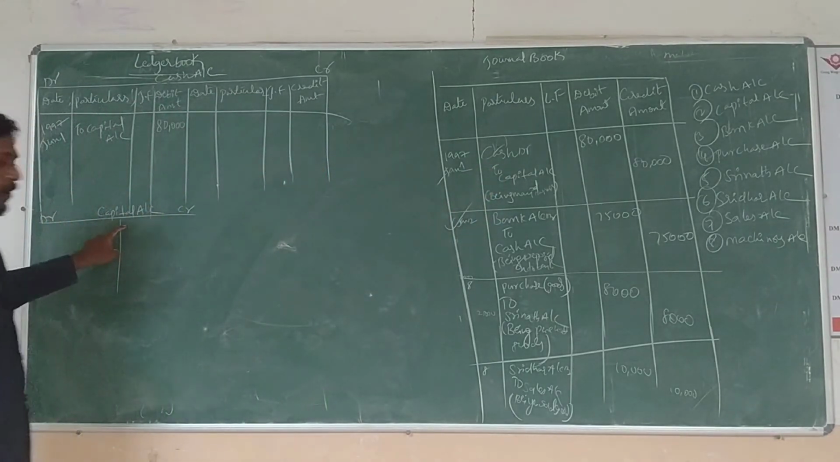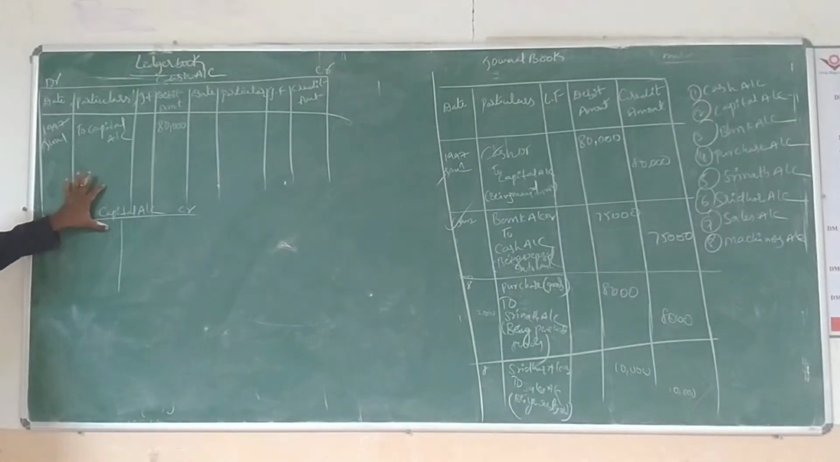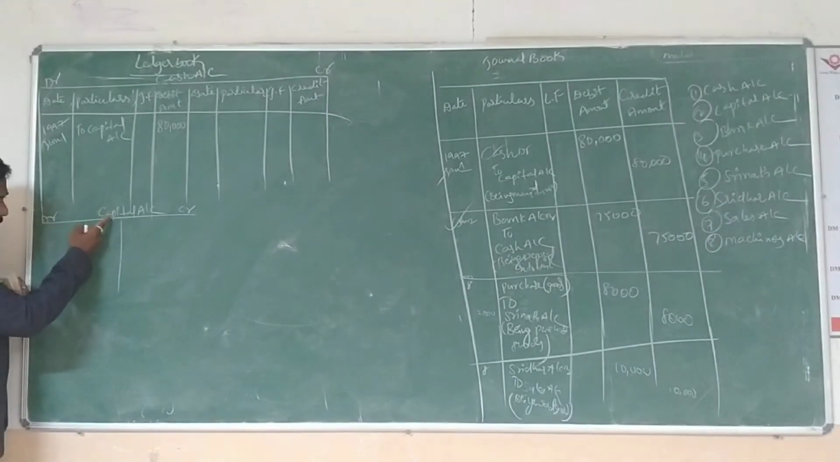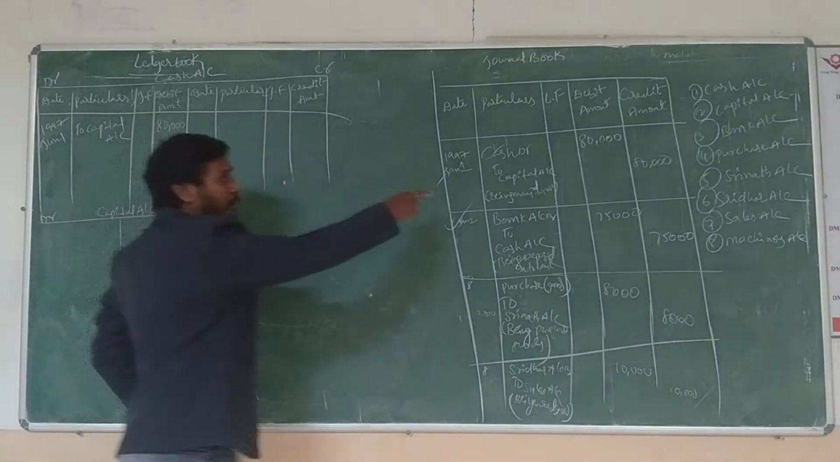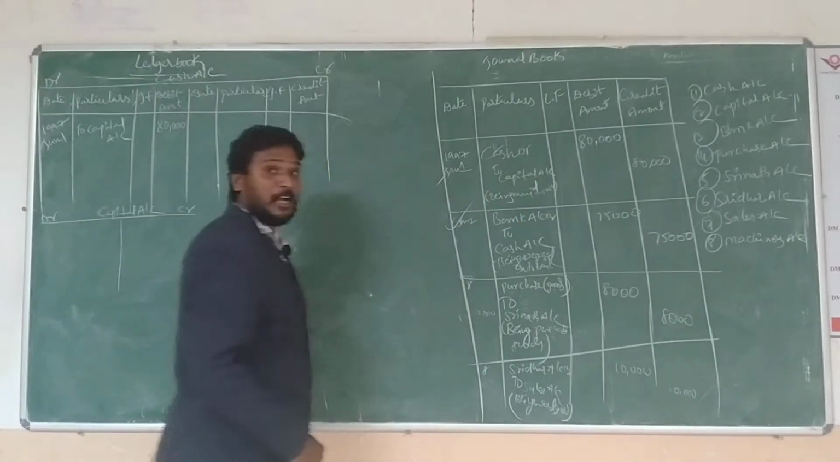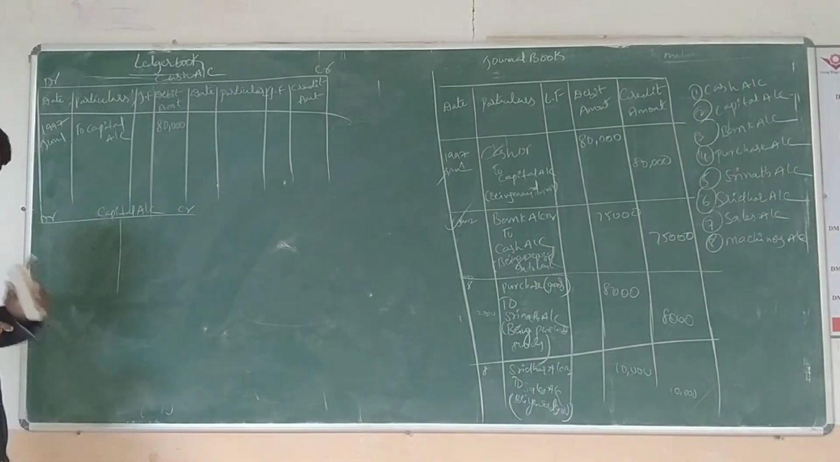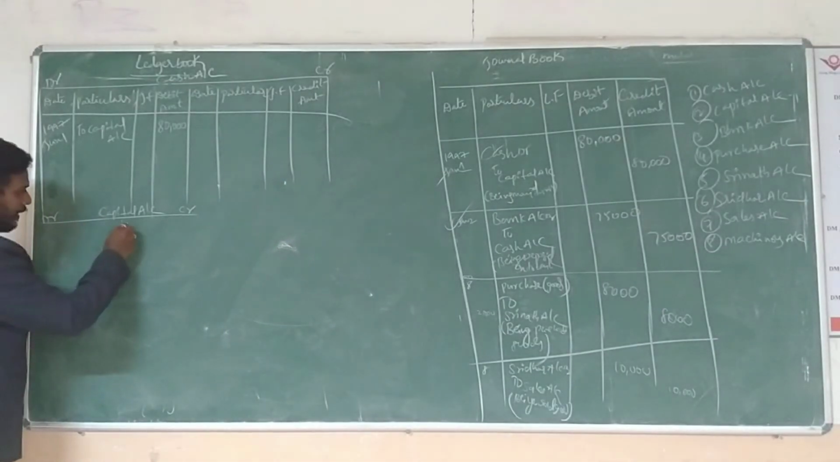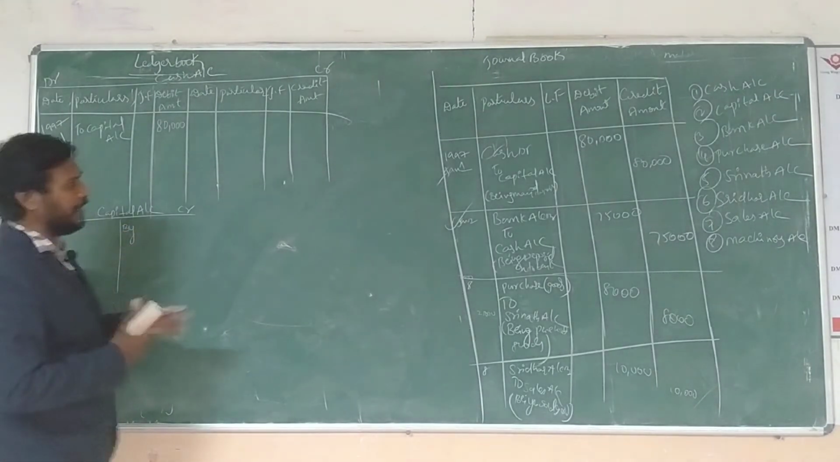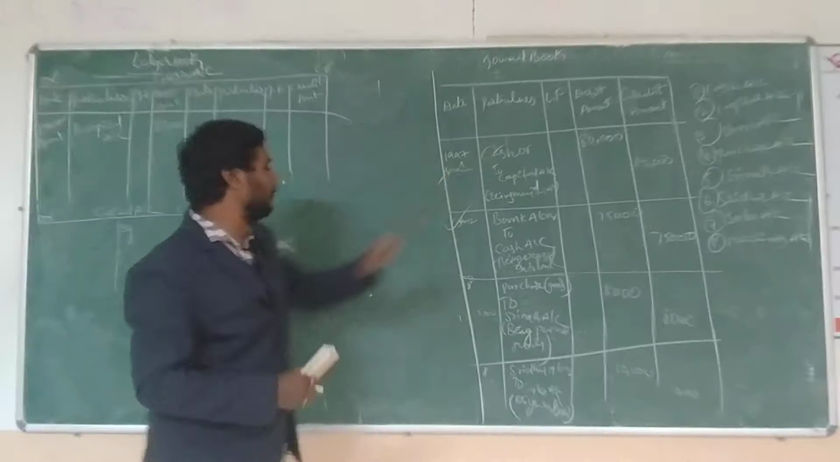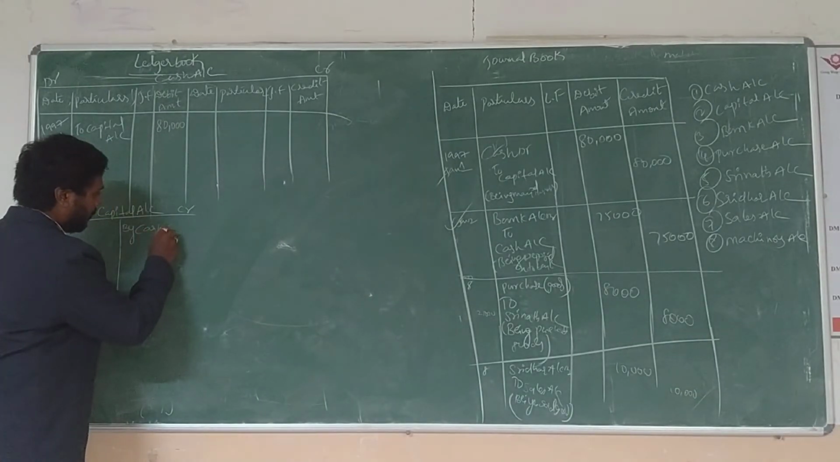Now we prepare the capital account here. So I already said that the top of the line we treat as debit. Now capital is on the debit side, right? According to this format, capital goes to the debit side. Remember, by. Then what is the by term? Cash account. By cash account.